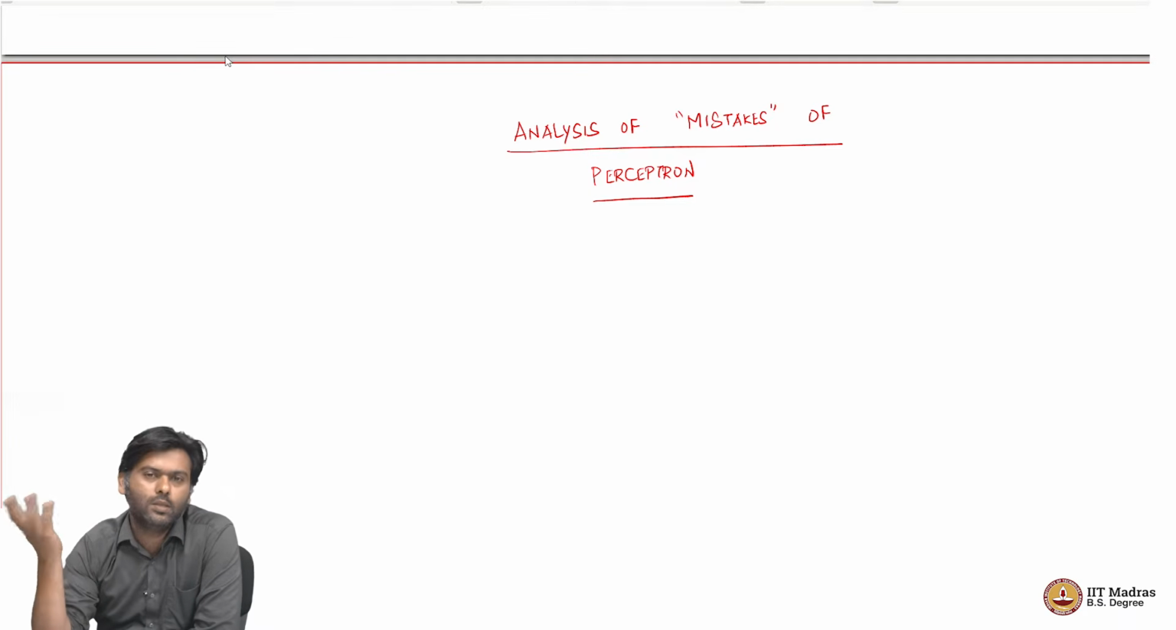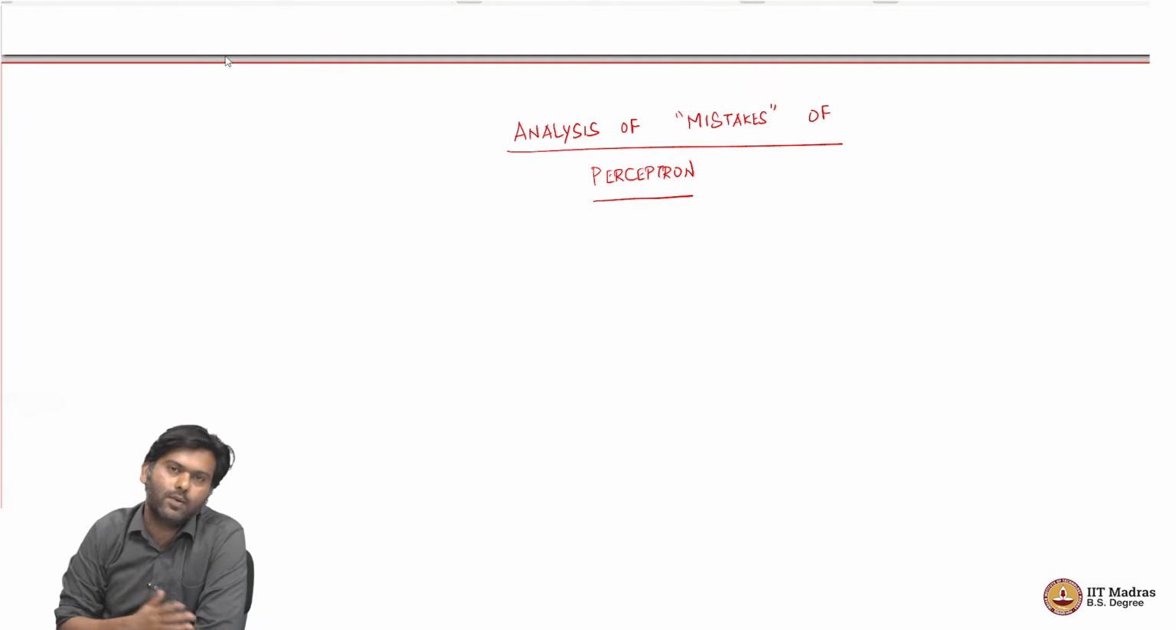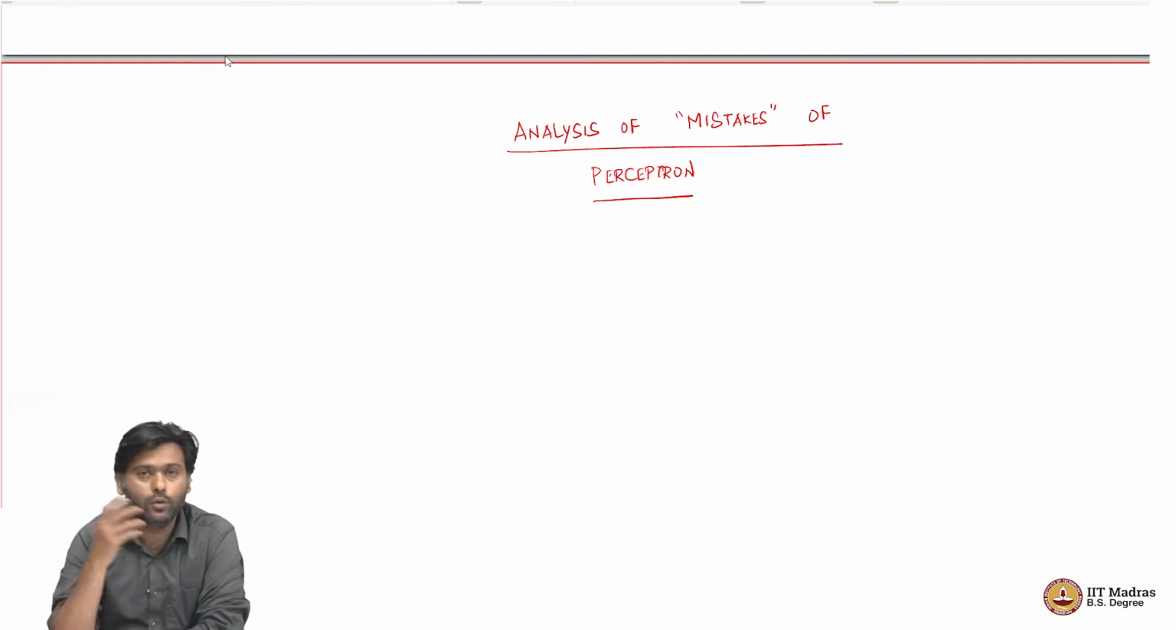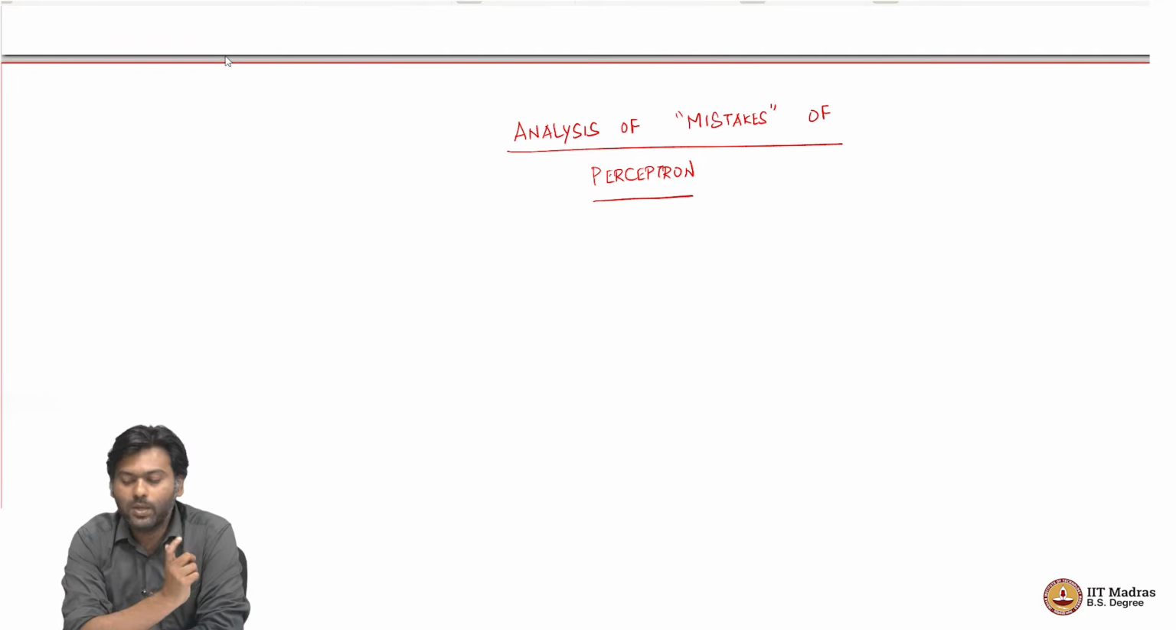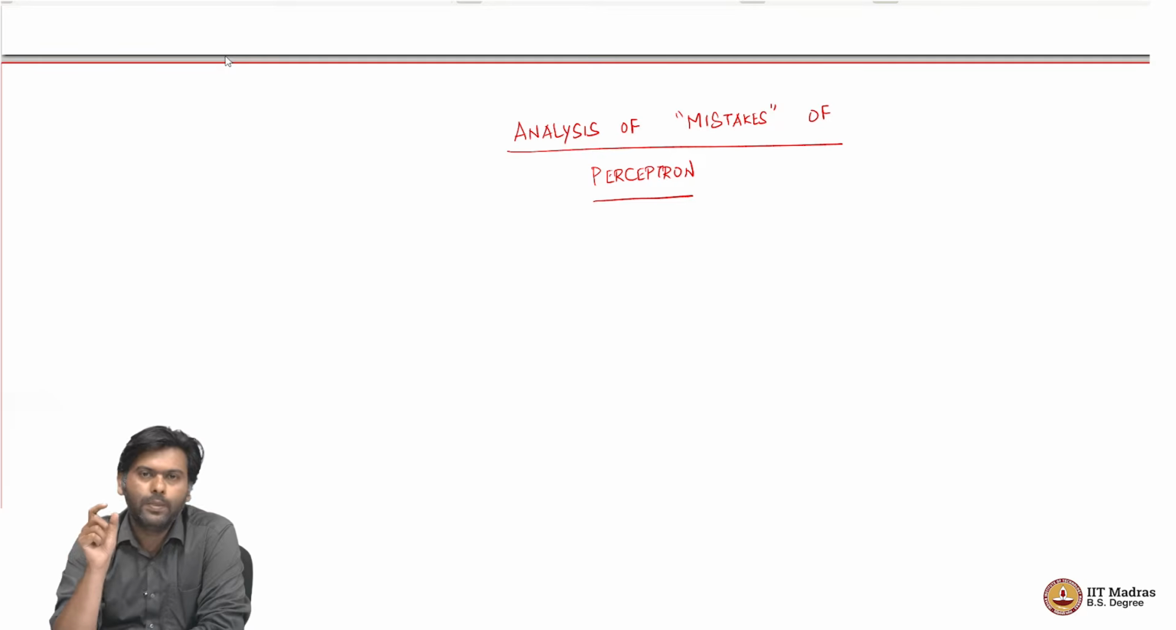What does it mean to say it does not make any more mistakes? It correctly classifies all my points in my data set, and so the algorithm would have converged. Which means that if I can get a bound, a finite number as a bound for the number of mistakes the algorithm makes, then that implies that the algorithm has actually converged. Which is what we are going to try and do now.